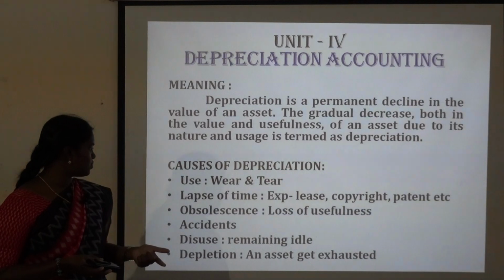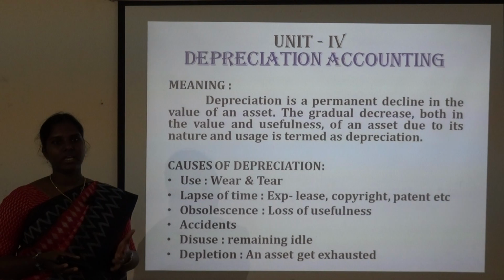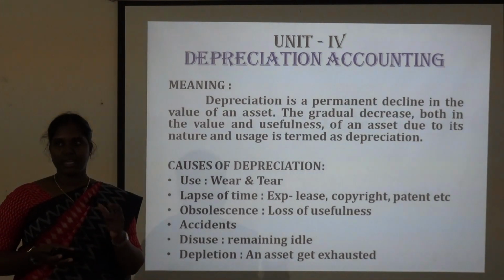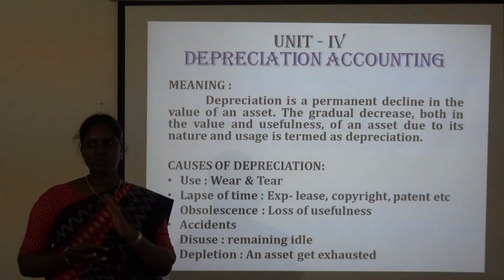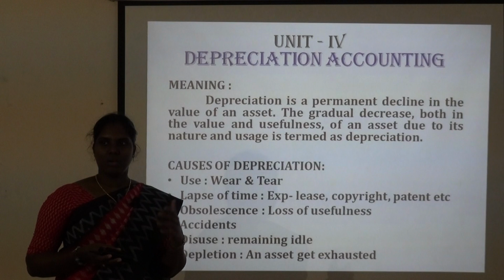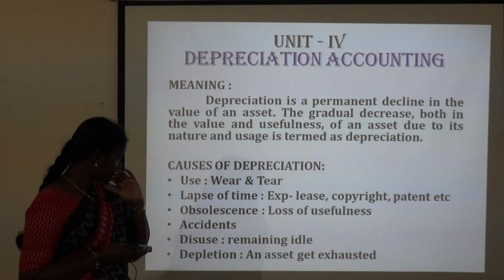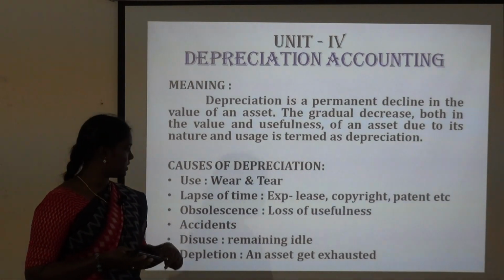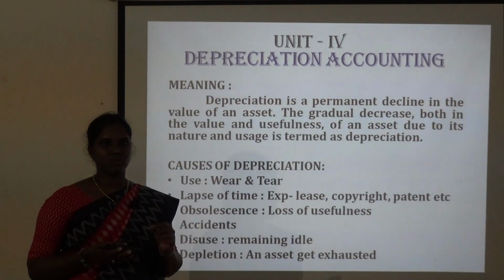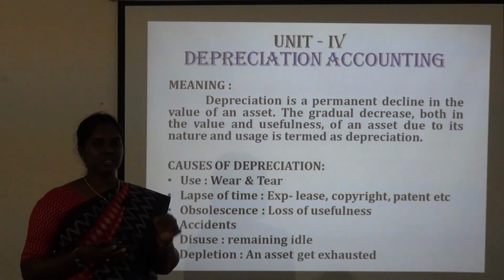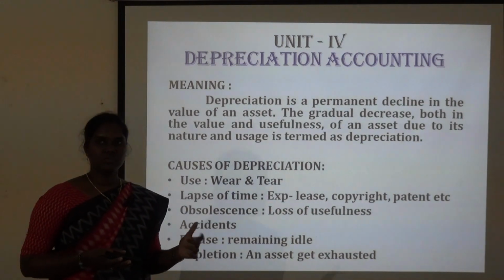The next one is disuse or remaining idle. Not using an asset also leads to depreciation. For example, for farmers, the equipment will remain idle. They will use it only when the need comes, otherwise it remains idle. So that may also lead to depreciation. And the next one is depletion. There are certain natural resources like oil, gas, coal, mines and quarries where these assets will be exhausted because of their nature. That also leads to depreciation.